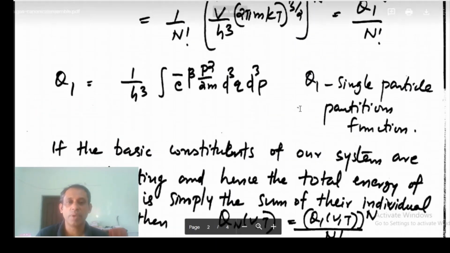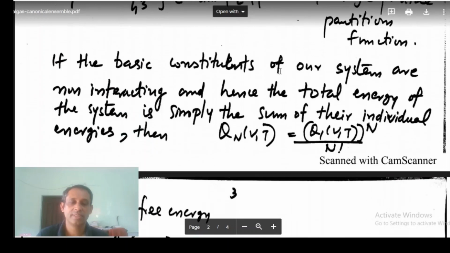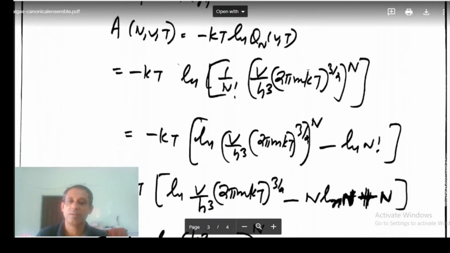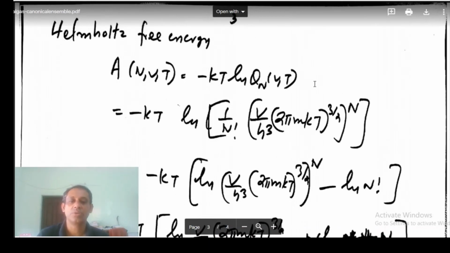Now once the partition function is with us, it is quite easy for us to calculate the Helmholtz free energy. Helmholtz free energy is minus kT log Q(N,V,T). So I am taking log Q(N,V,T) here.